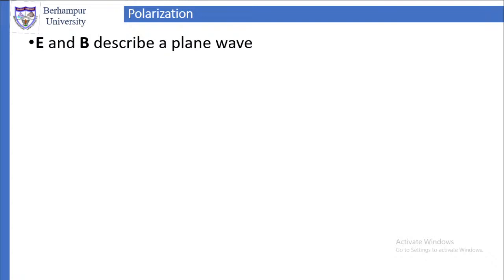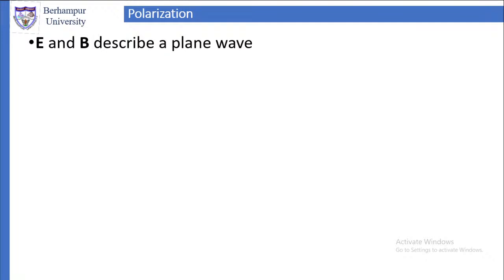We have discussed plane electromagnetic waves in earlier classes, so we are not going into that. From those concepts, we will develop the concept of polarization. So to start with, E and B describe a plane wave. E is the electric field, B is the magnetic field.